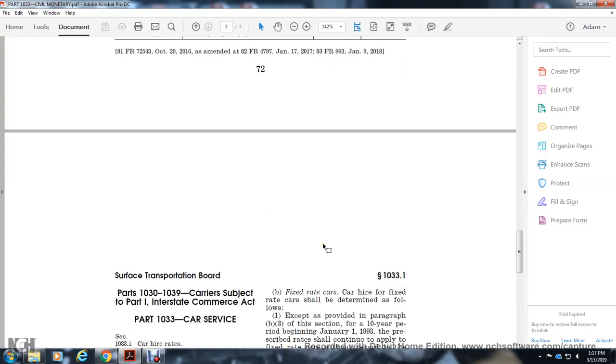And then it shows the penalties, and then it moves on to Part 1030, 1039, Subpart 1, Interstate Commerce Act.